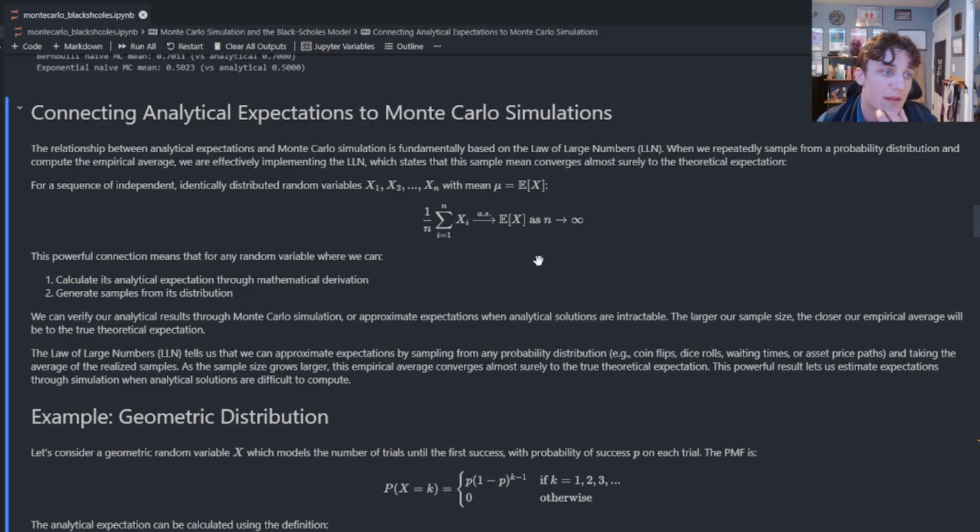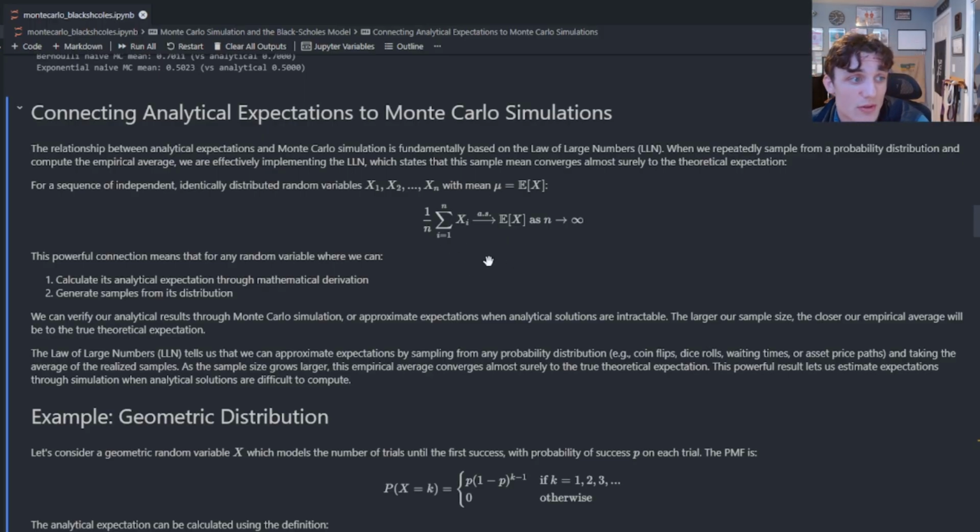I don't feel that the law of large numbers is appreciated as much as it should be, especially in the context of the central limit theorem, which pretty much takes center stage, especially in testing. But here, this result is the reason why we are able to do this Monte Carlo simulation and come up with an approximation for the expected value. That is the theoretical expected value. It's because it's going to converge almost surely to the theoretical expected value as the sample size becomes arbitrarily large. That is why we're able to do Monte Carlo simulation.